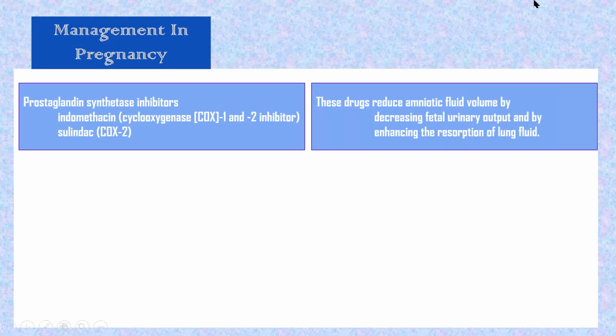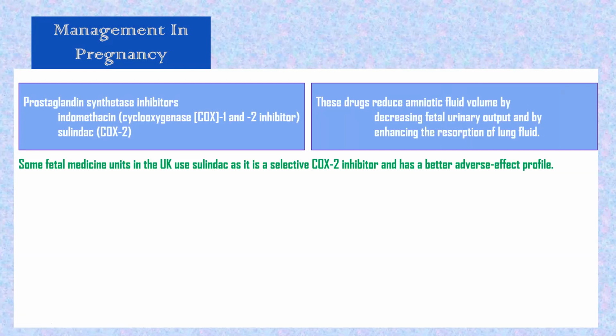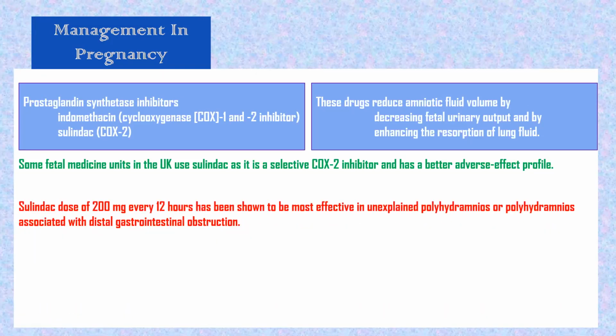This is the physiology of these drugs. Some fetal medicine units in the UK use Sulindac as it is a selective cyclooxygenase 2 inhibitor and has a better adverse effect profile. The dose is 200 milligram every 12 hourly, which has been shown to be most cost effective in unexplained polyhydramnios or polyhydramnios with distal gastrointestinal obstruction. This is Sulindac.